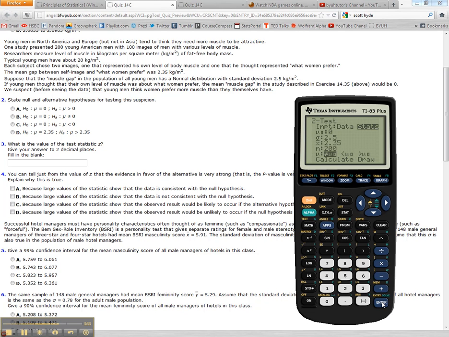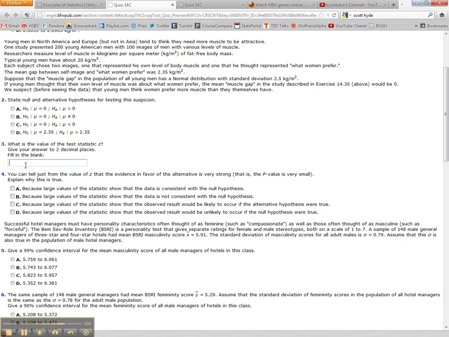And then the alternative right here for this particular question. You would expect that the people that are getting interviewed think that they need to have more muscles because they think that women prefer bigger muscles than what they already have. So calculate there, z is equal to 13.293. Give your answers to 2 decimal places, so the answer is 13.29. That should be it.